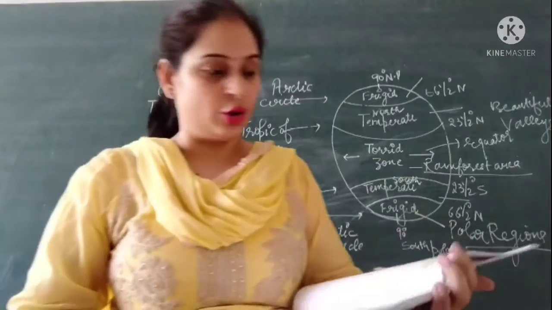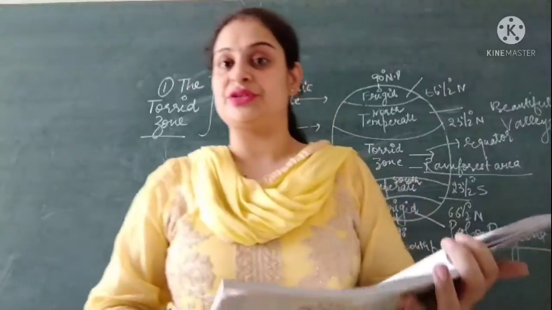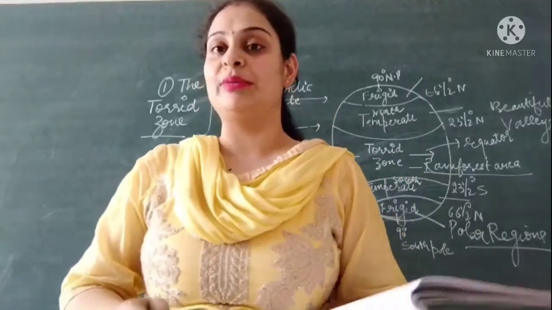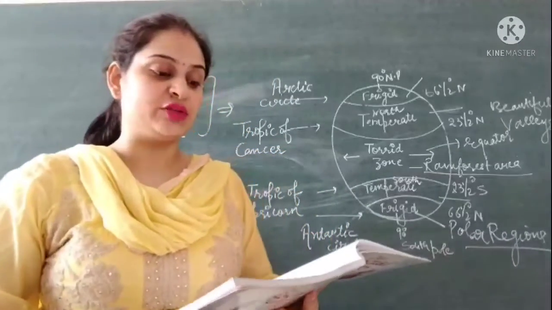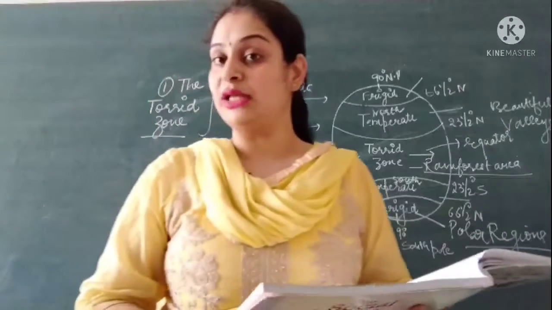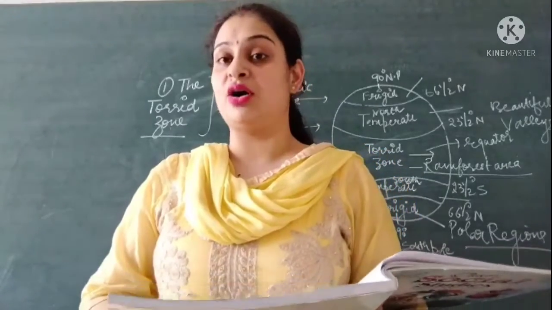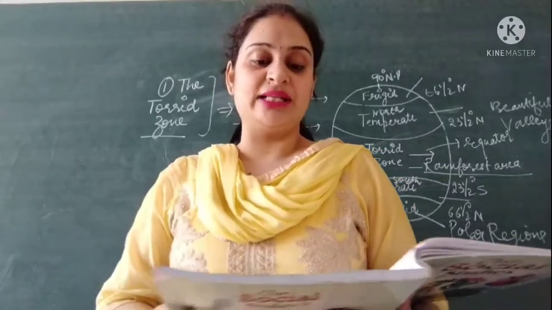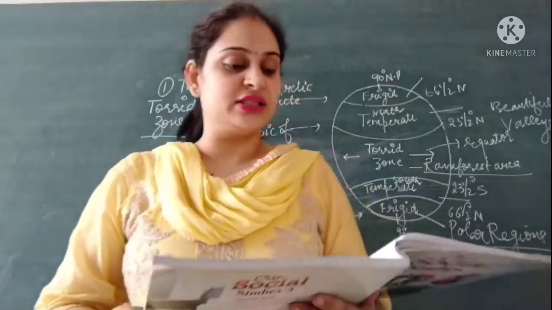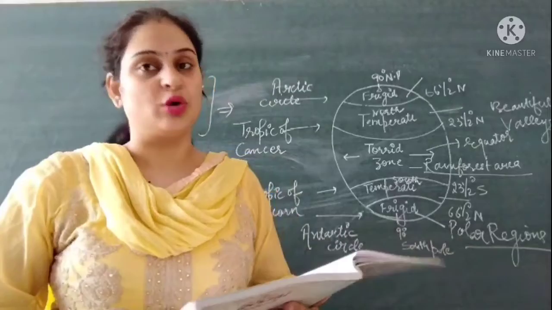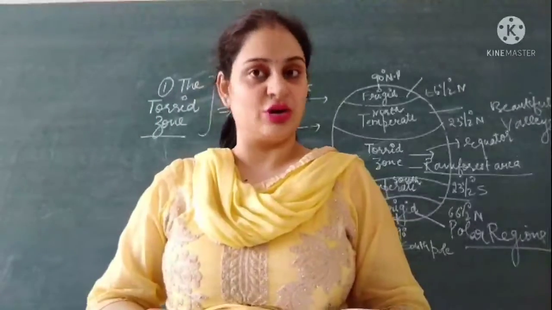Then these are your true or false. Sea breezes moderate the heat over the land surface. The rays of the sun directly fall on the equator. Is it true or false? The frigid zone is very hot. Is it true or false? Places close to the sea are very cold. Is this true or false? New Delhi is cooler than Mumbai. You have to find out these true or false by yourself.